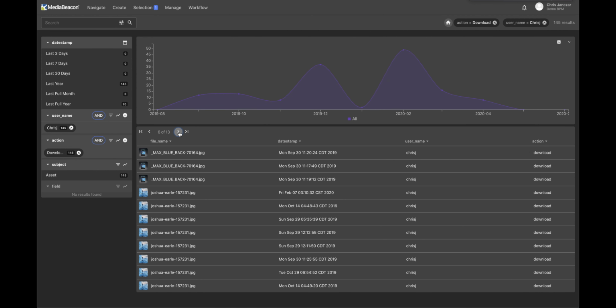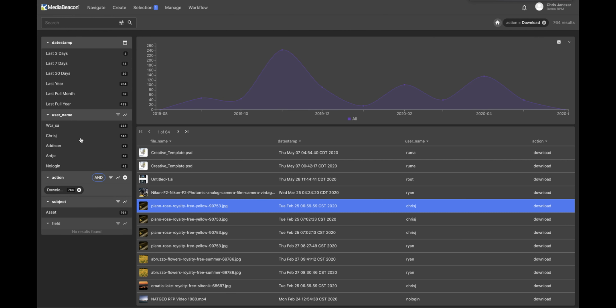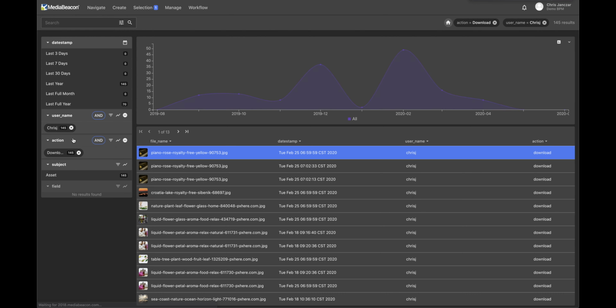But most of the time, what you're going to be looking for is how many downloads I have. And you don't necessarily have to do this search. If I clear my name for a second, and if I just click on download in the actions, you'll see these users and the number right next to these users, so it'll actually show you what these users have downloaded. And then when you click on the users themselves, you can get a list of all the times that they've downloaded. So it's not that I've downloaded 145 assets, it's I've downloaded assets 145 times.